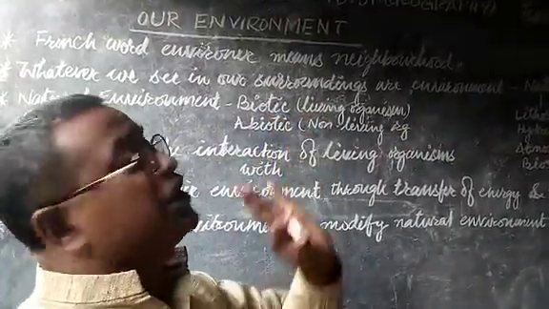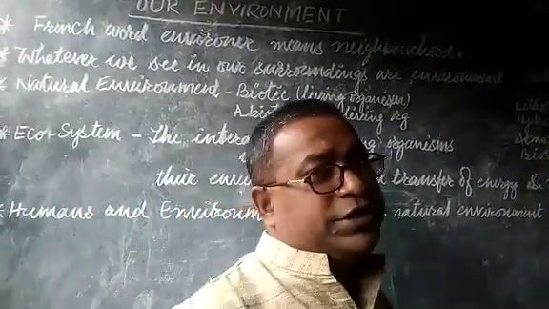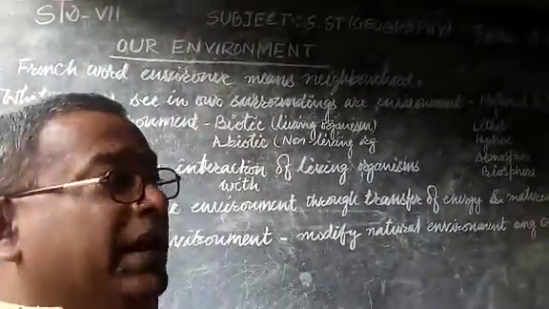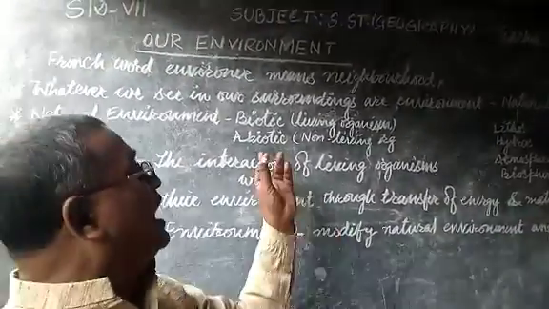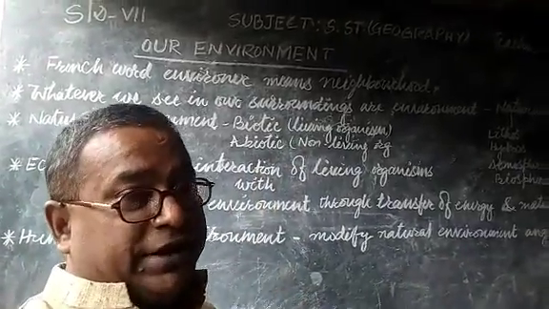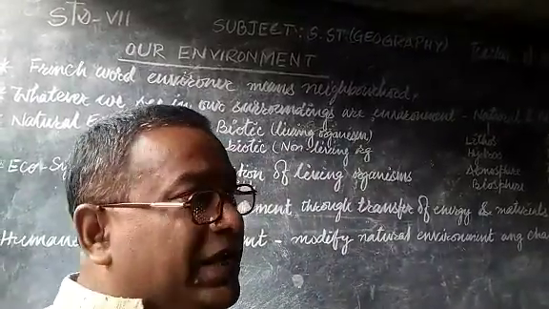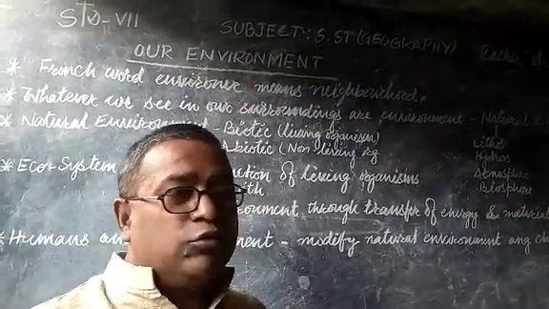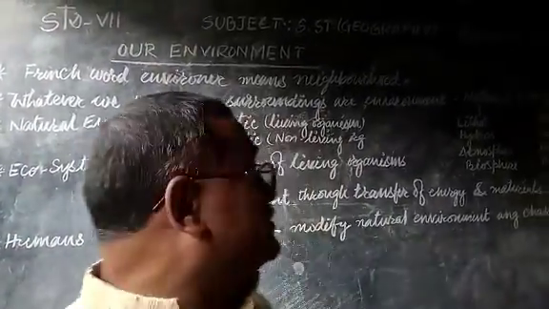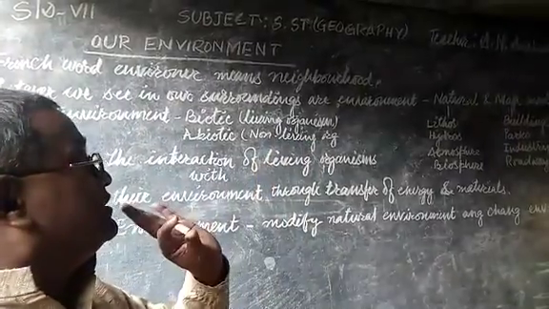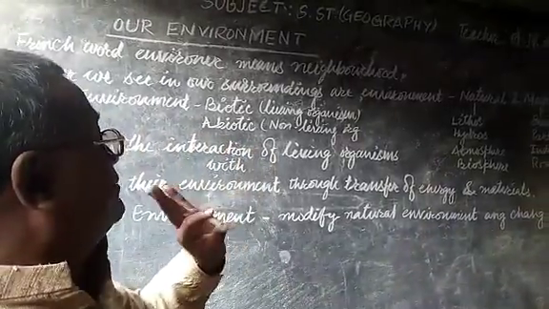Abiotic environment means the non-living things which make our environment, including air, water, soil, rocks, and minerals. All of these are considered abiotic, non-living things. These are the natural environment.